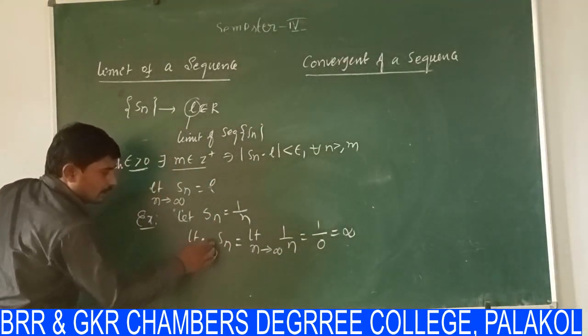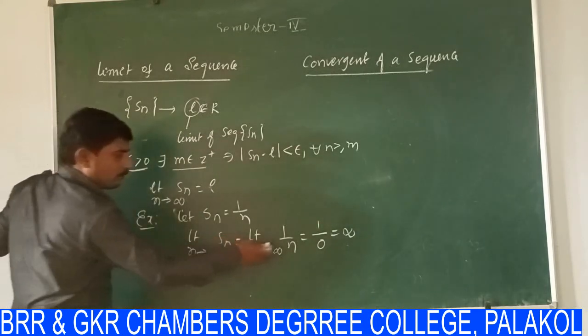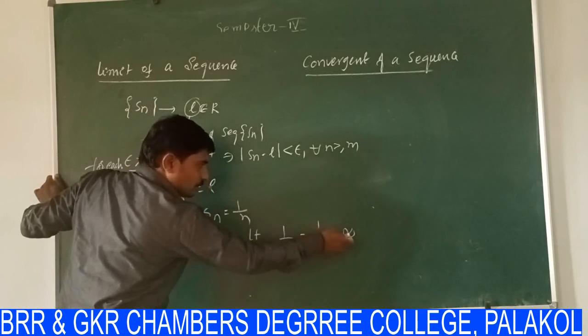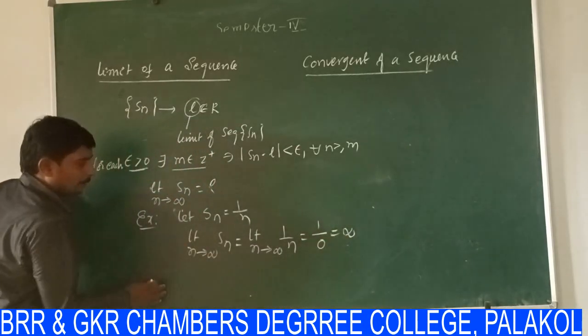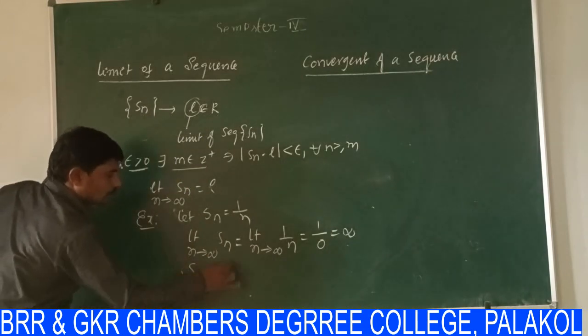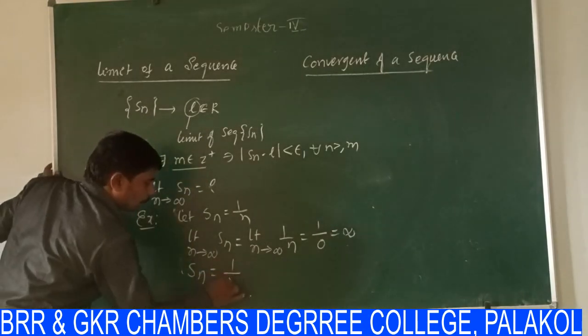For example, I am taking another example. 1 by n. What is the value of 1 by n? 1 by 0. 1 by 0 means infinity. It cannot be a limit. See another example. Limit Sn is equal to, like, 1 by n plus 1.